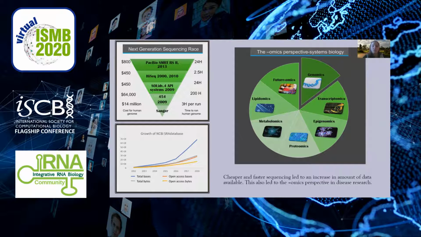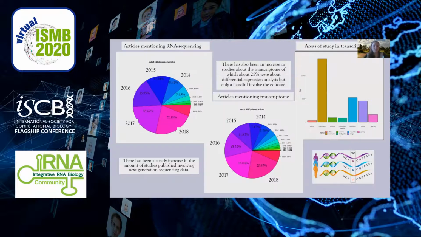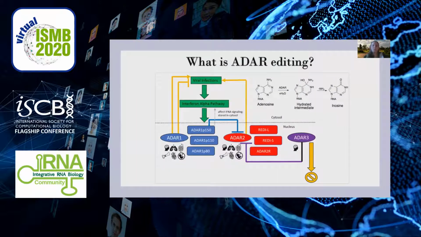This started with genomics and mapping of the human genome, followed by transcriptomics and even epigenomics and proteomics. A recent search of PubMed showed steadily increasing amounts of publications involving RNA sequencing since 2008. There was also a steady increase in the journal articles involving transcriptomics in particular. However, of these transcriptomic studies, only a few mention global RNA editing patterns as the main focus.